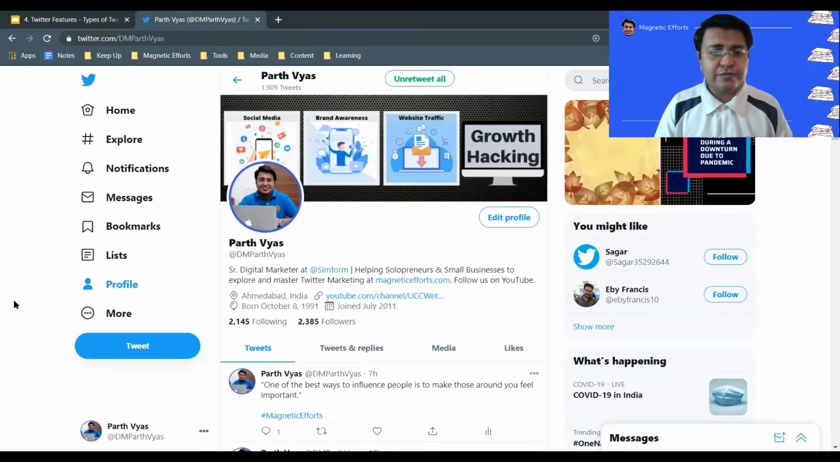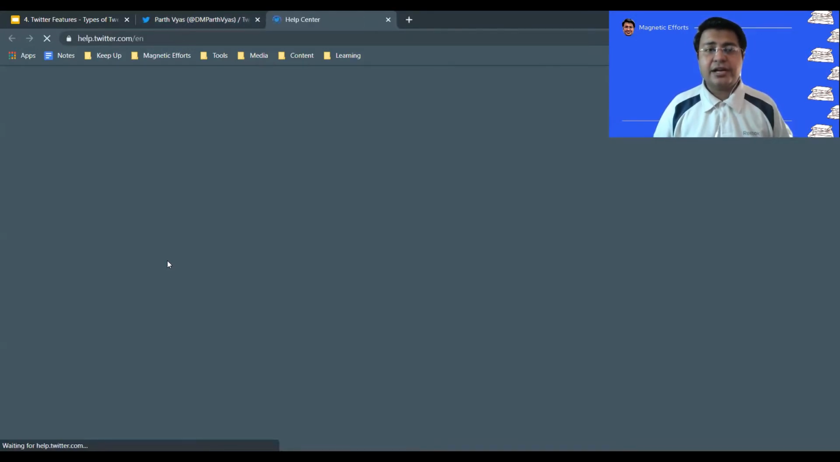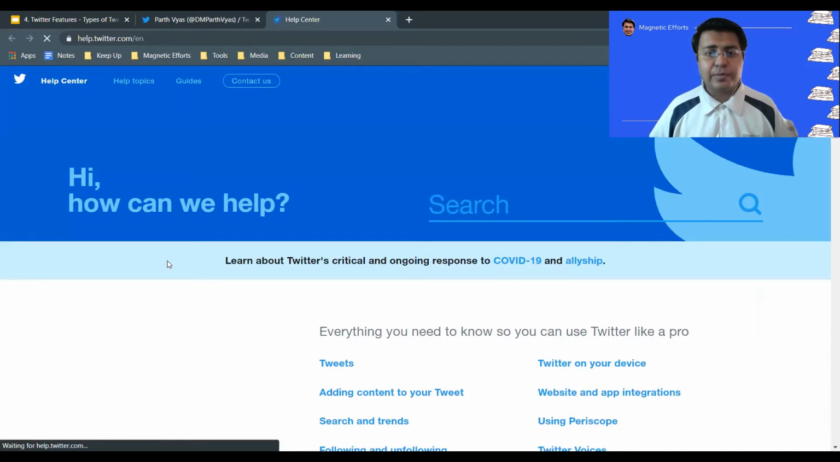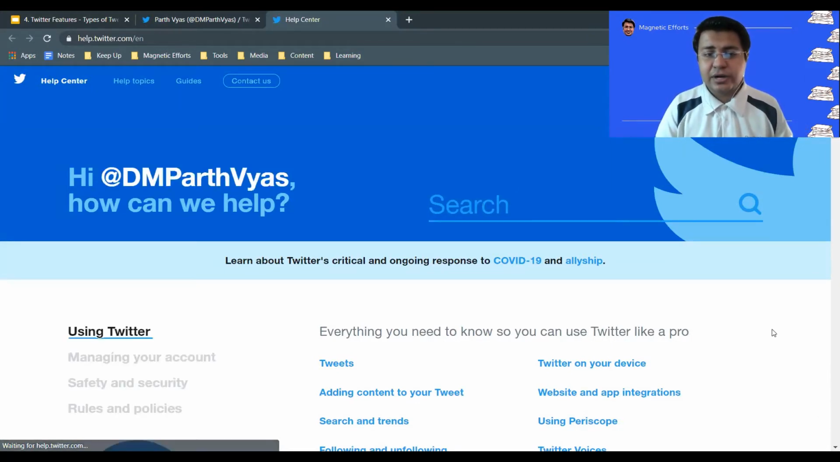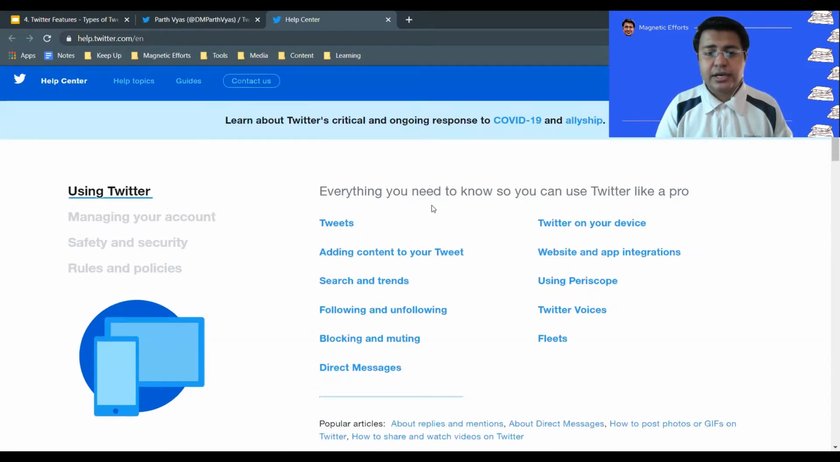In order to find where this help center is, you can click on More, and in that you will find Help Center. If you click on Help Center, it will open up the entire help platform. Now this is the search bar. You can find the topics over here, start clicking on these things one by one, and start reading. But this is a huge knowledge bank, I would say, and many people, including me, would not read these things in detail.